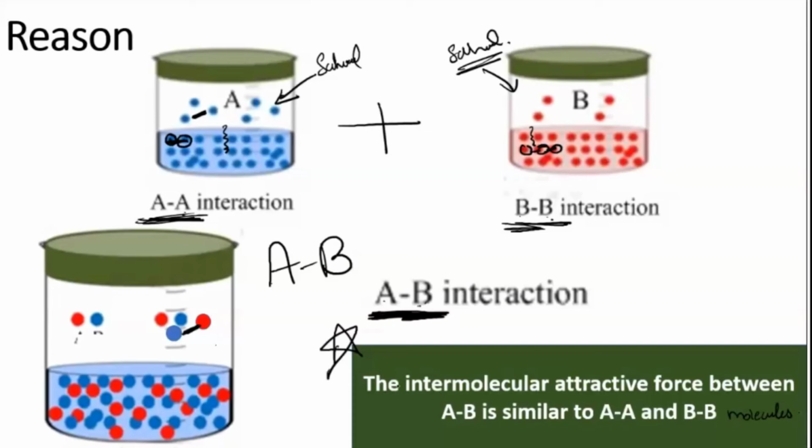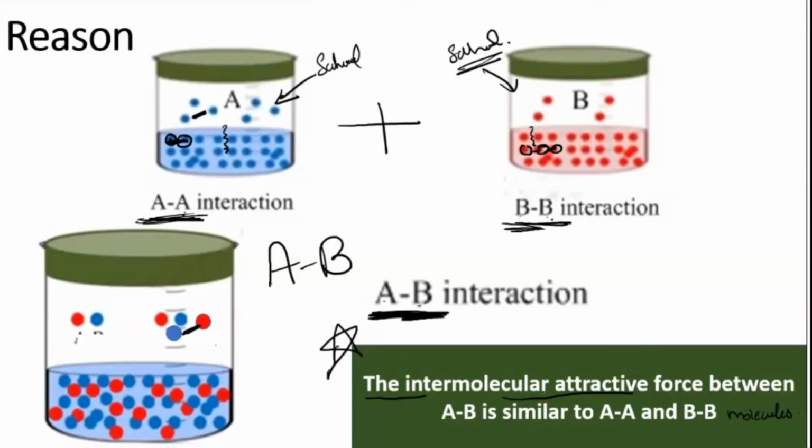And why is this happening? Because here is the reason. Intermolecular attractive forces: whatever forces they had before, in the solute and the solvent case, when they are mixed as a solution they experience the same force. So you don't find any difference, and when you don't find any difference, there is no deviation. That's the ideal condition.